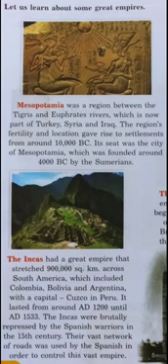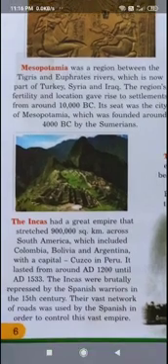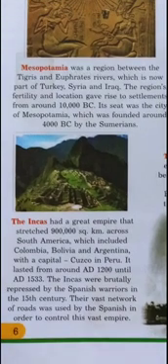Next are the Incas. They had a great empire that stretched 9 lakh square kilometers across South America, which included Colombia, Bolivia, and Argentina, with a capital, Cusco, in Peru. It lasted from around AD 1200 until AD 1533.